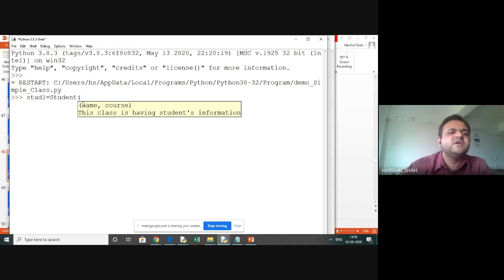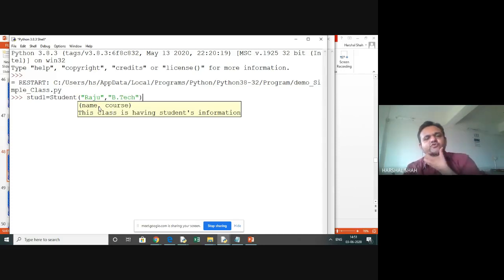This way you can have a name and codes, that is the student information. You can see this class is having student information, and I will write down the student name is Raju. That is the name, and Raju is going to study, and you can see the methods are also coming up. I will write the BTech.